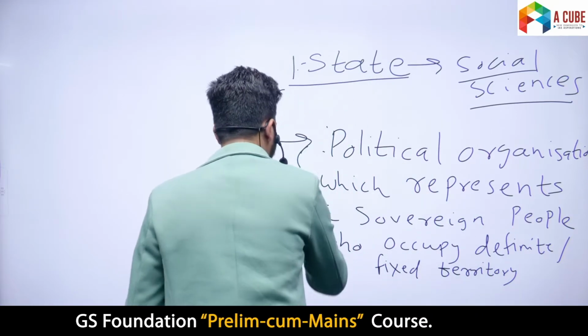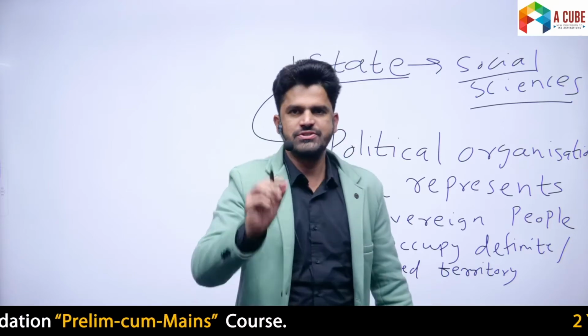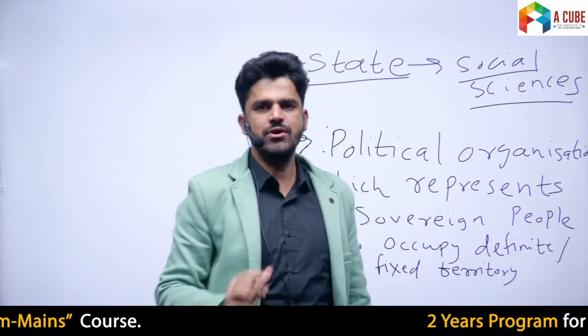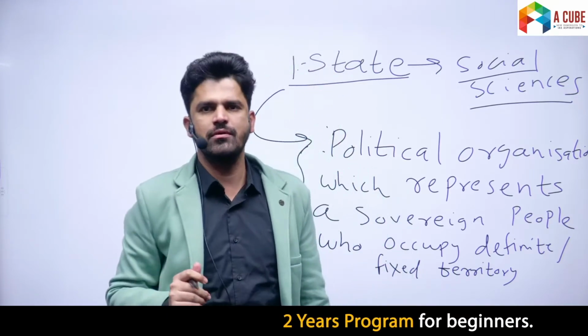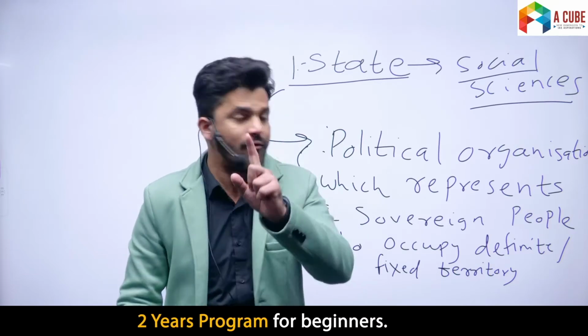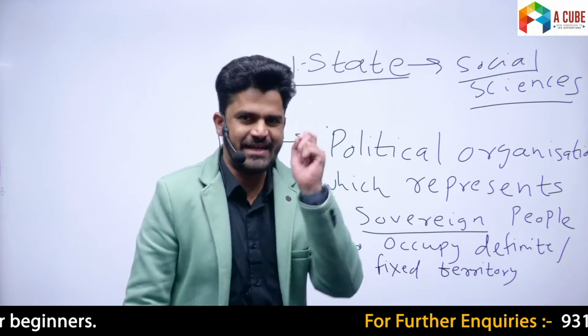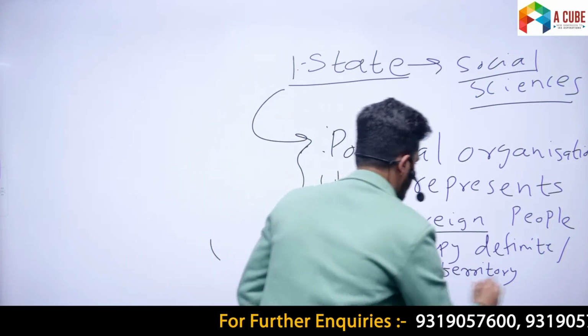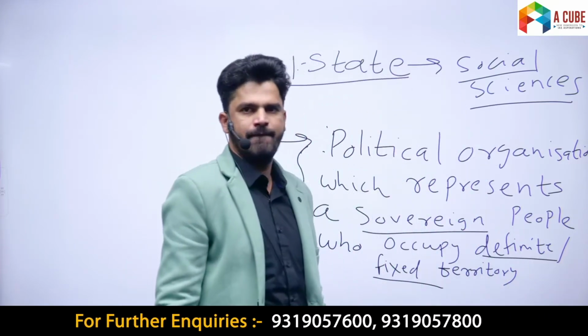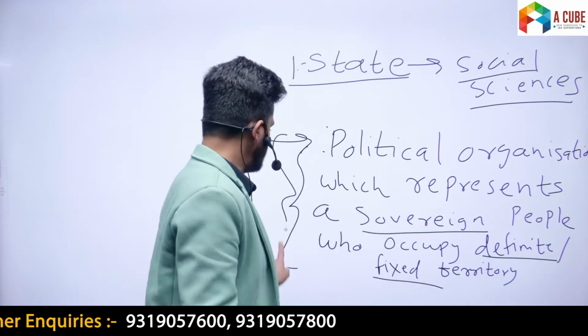Now, this is the definition of state. State is a political organization or a political institution which represents a sovereign people who occupy a definite or a fixed territory. This is the definition of the state.